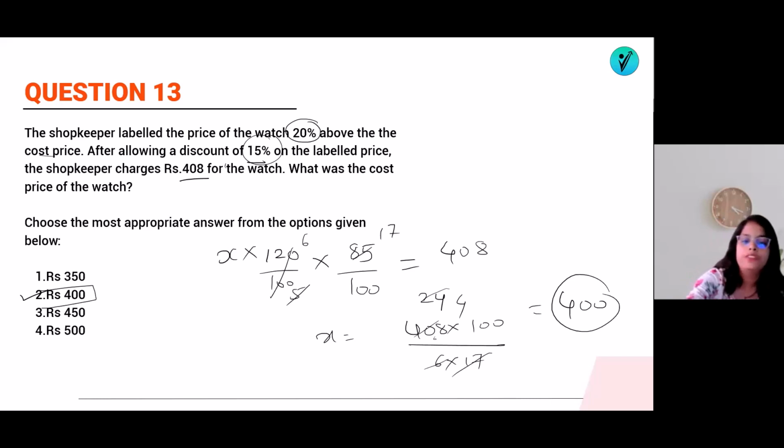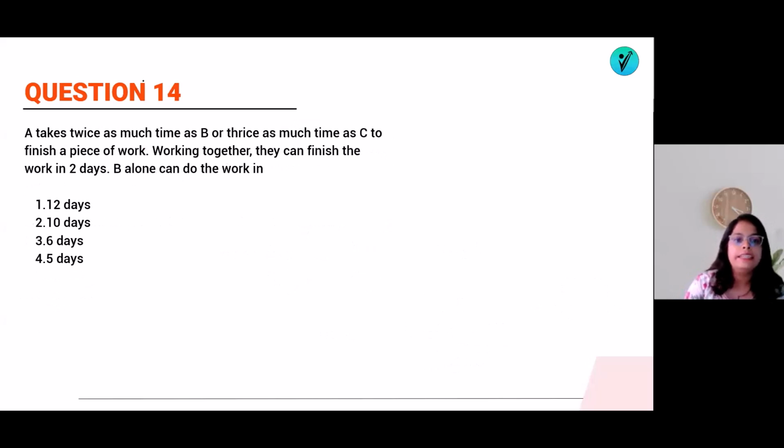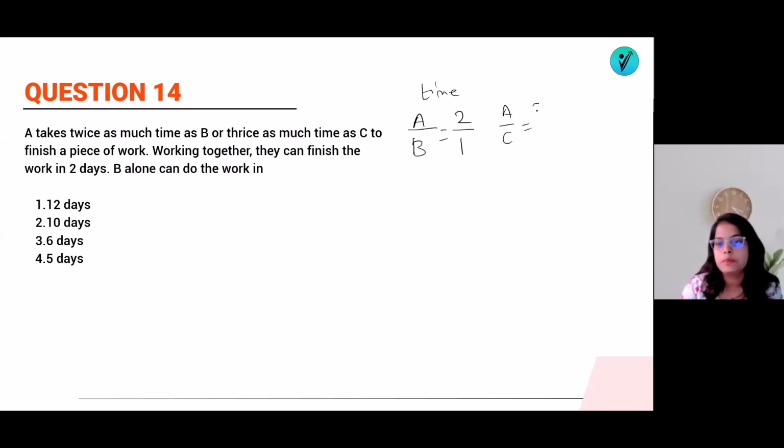Now let's jump on to question number 14. A takes twice as much time as B, or thrice as much as C, to finish a piece of work. Working together, they can finish it in 2 days. B alone can do it in how many days? So A by B, how much will it come for the time? A takes twice as much as B. That means 2 by 1. And similarly for A by C, how much is it? Thrice as much. That means 3 by 1. This is for the time.